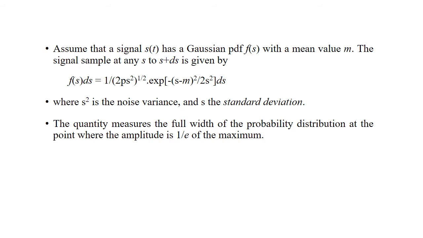It will be denoted as a PDF f of s with the mean value of m. So the probability that the signal sample lies in the range s to s plus ds is given by f of s into ds, which is equal to 1 divided by (2 pi sigma squared) to the power 1 by 2, into exponential of minus (s minus m) the whole squared divided by 2 sigma squared, into ds. Here sigma squared is the noise variance and sigma is the standard deviation. The quantity sigma measures the full width of the probability distribution at the point where the amplitude is 1 by e of the maximum.